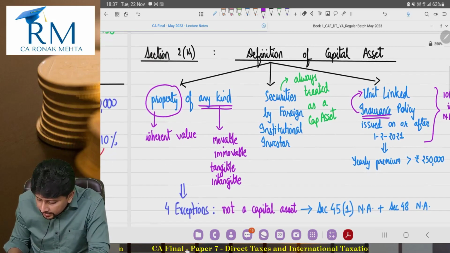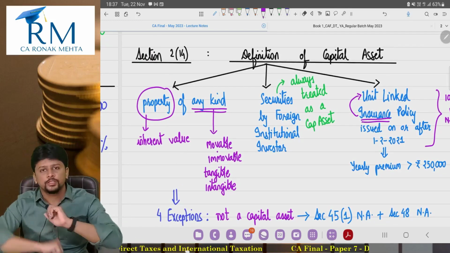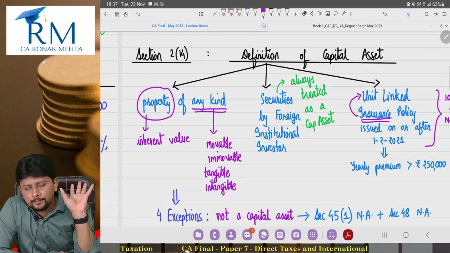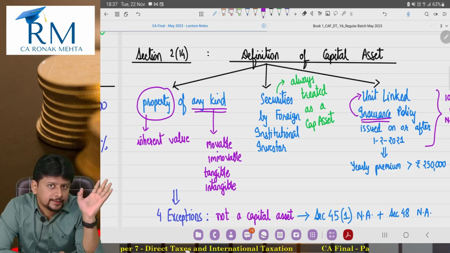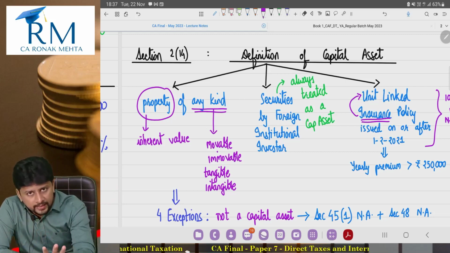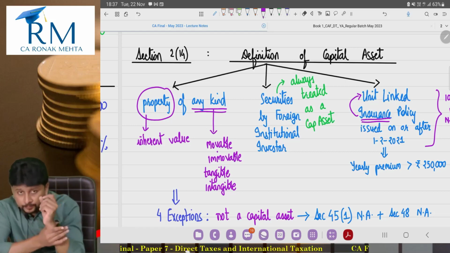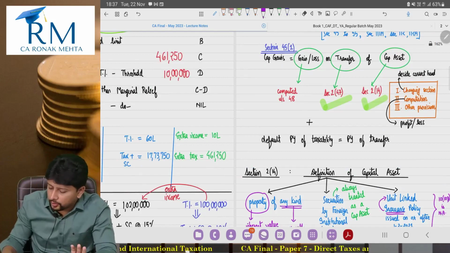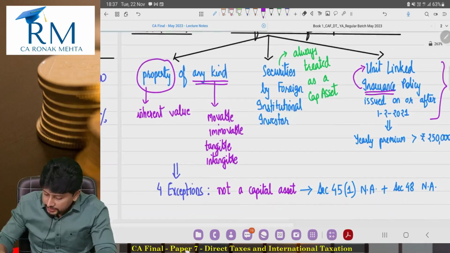So basically my focus right now is to explain to you the definition of capital asset. Basic definition: property of any kind. Securities held by a foreign institutional investor are always a capital asset. And a ULIP issued on or after 1st Feb 2021, where the yearly premium exceeds 2,50,000, is a capital asset. Now if you fit in the definition of capital asset, then charging section 45 will apply to you.